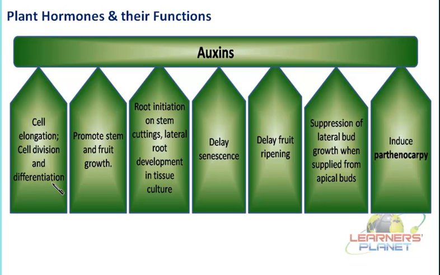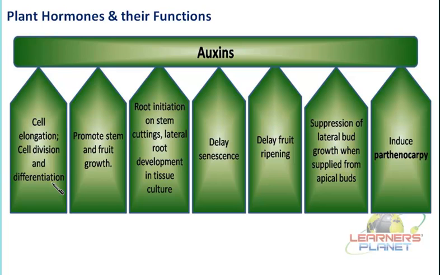Cell division is quite simple. That means the division of a cell into multiple copies, right? But what about differentiation? As these cells start dividing, let us say it is dividing in an uncontrolled manner and a group of similar type of cells has been generated, then it would simply be known as a callus. This callus need not develop in the plant when it is in an intact condition, or in a naturally living plant, right? As these cells divide, they have to further differentiate into a particular type of organ.